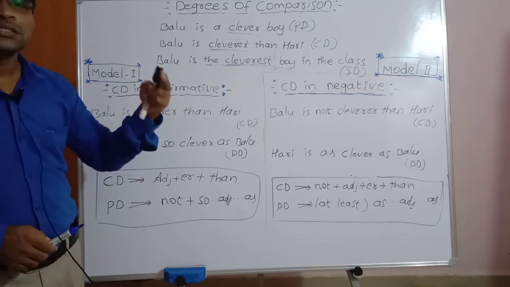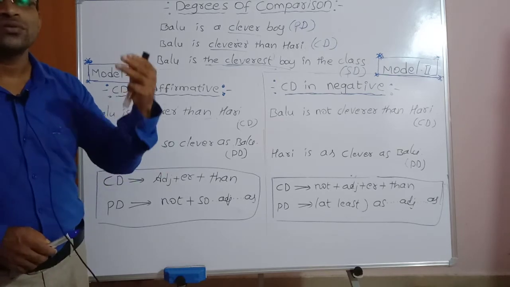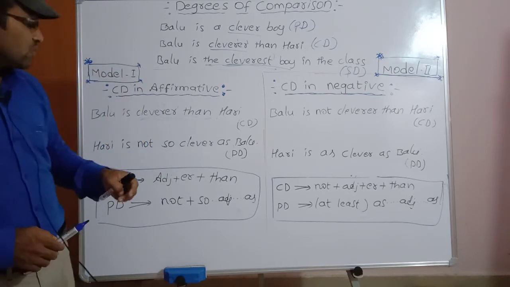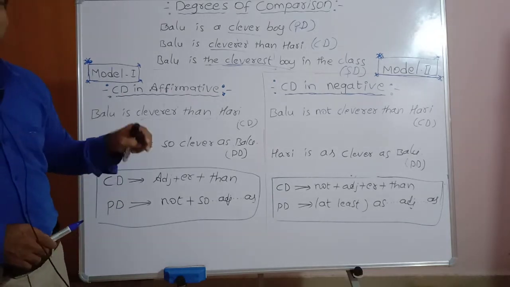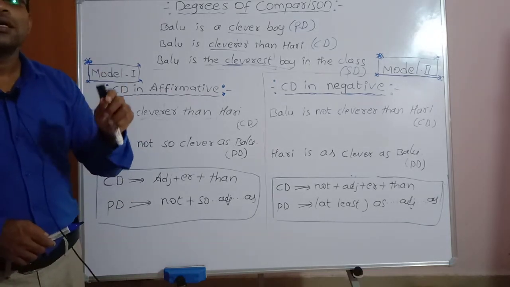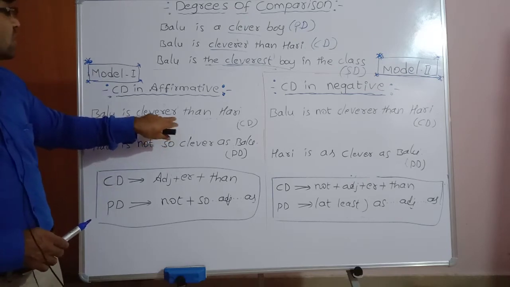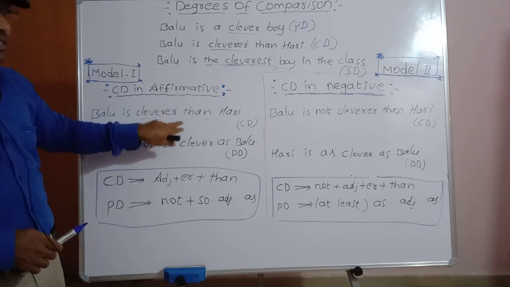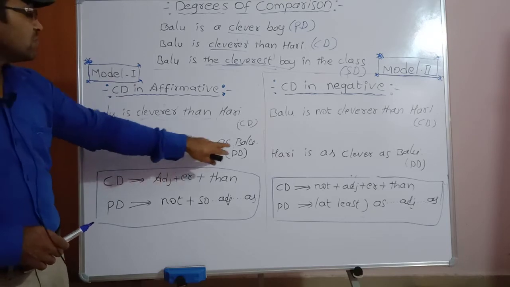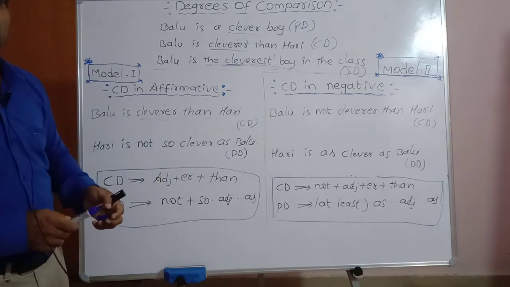When it is changed into the positive degree, the positive degree must be in negative sentence. When the comparative degree is in affirmative sentence, the positive degree must be in negative sentence.